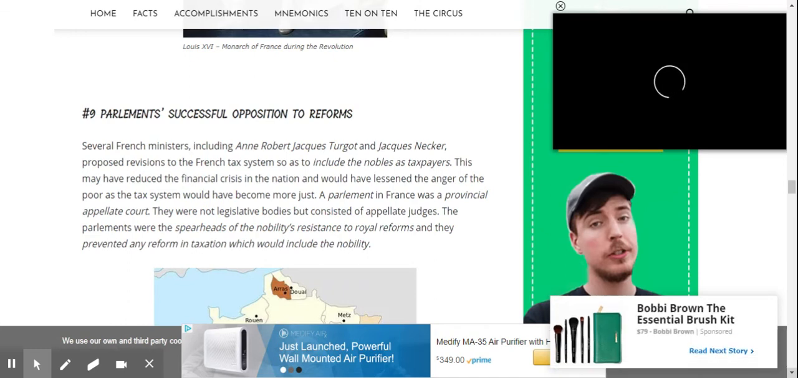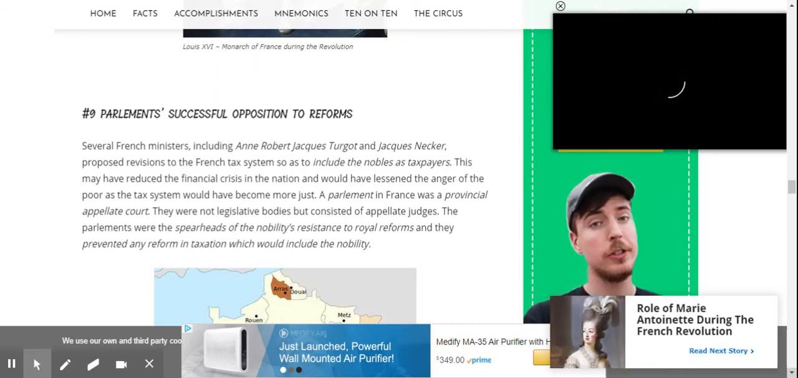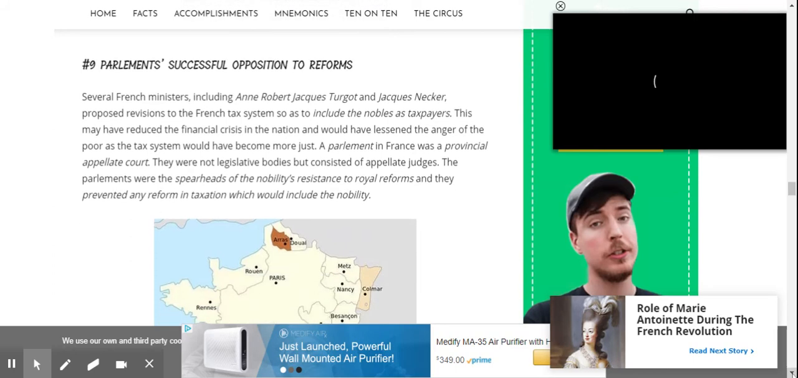A parliament in France was a provincial appellate court. They were not legislative bodies, but consisted of appellate judges. The parliaments were the spearhead of the nobility's resistance to royal reforms, and they prevented any reform in taxation, which would include the nobility.